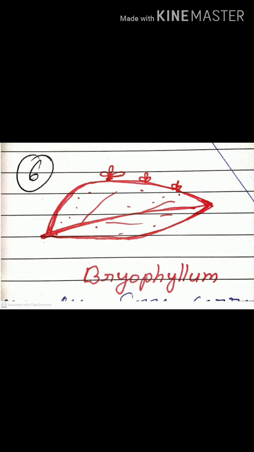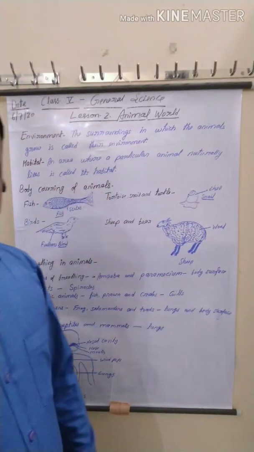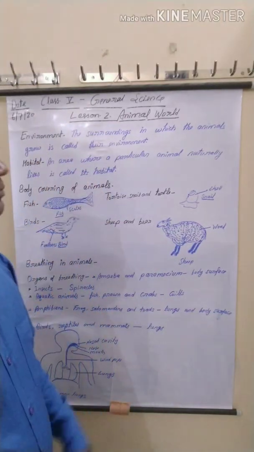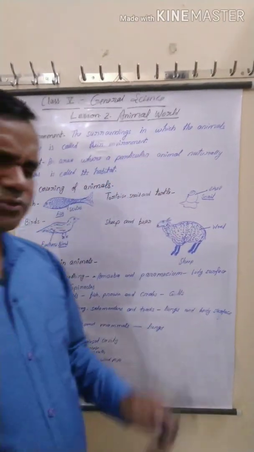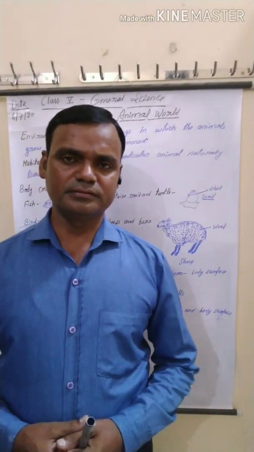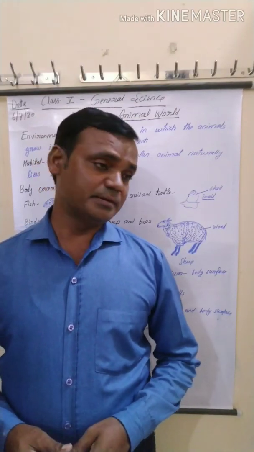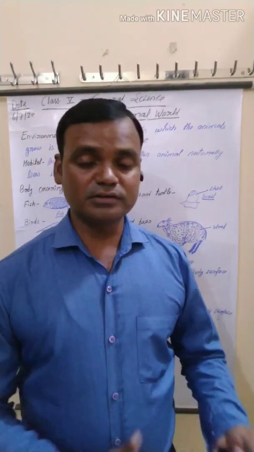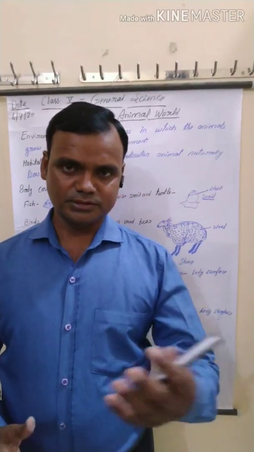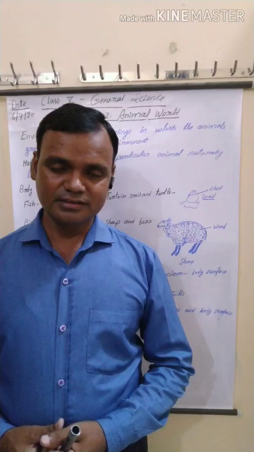Okay, all diagrams done. Okay students, today we discuss lesson 2, animal world. You know that animals are found everywhere. As you know, animals live in water. Can you guess some animal names that live in water? Yes, very good.